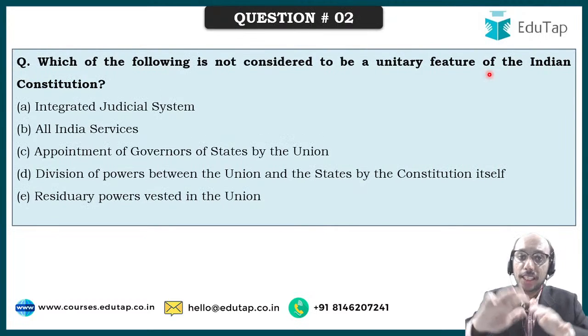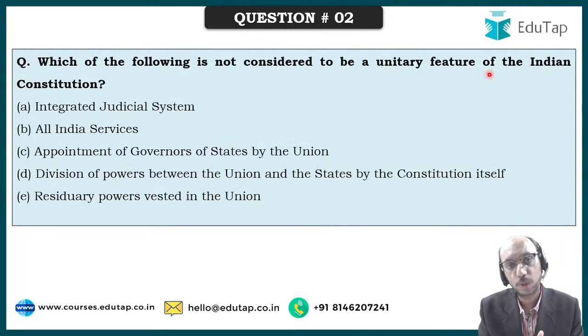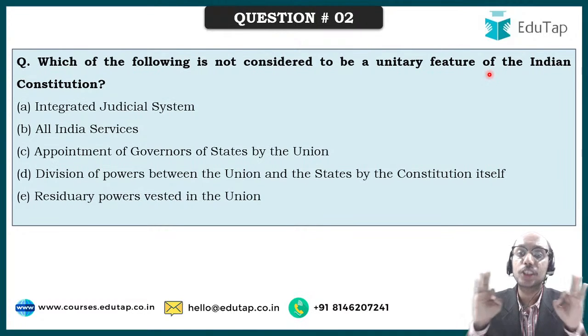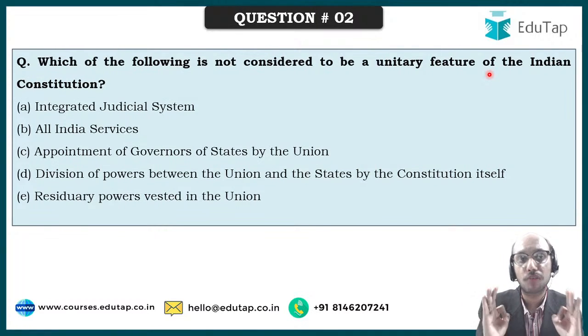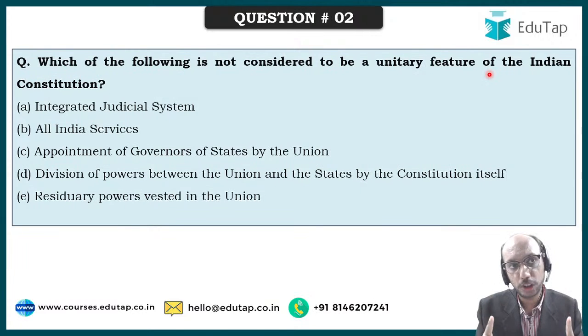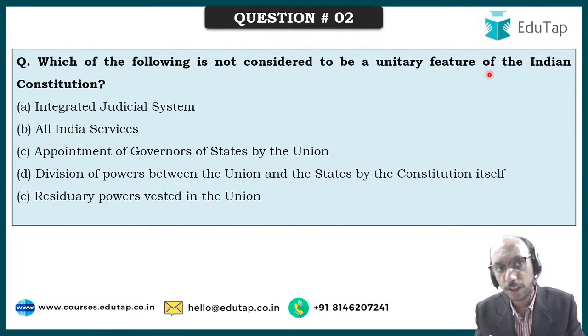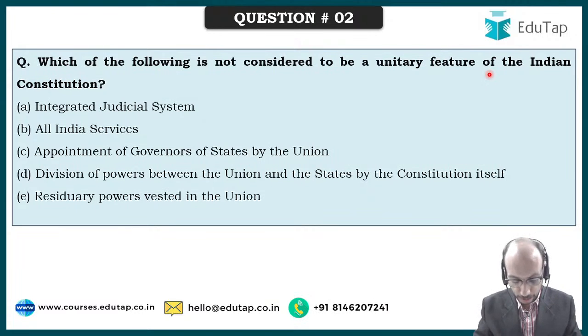Now, based upon this entire explanation, I am going to place this question again in front of you, and you have to tell me which of the following is not considered to be a unitary feature of the Indian constitution: integrated judicial system, all India services, appointment of governors of states by the union, division of powers between the union and states by the constitution itself, residuary powers vested in the union. I request all of you to please be kind enough to answer this question.